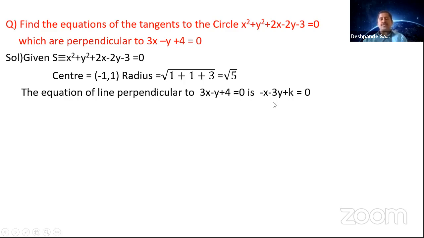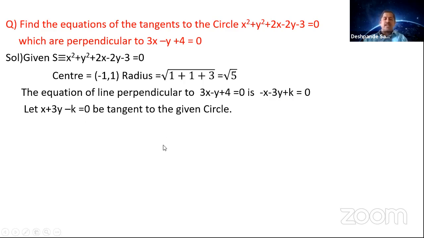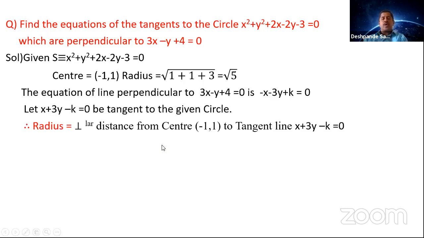So we can rearrange this, then the two negatives and one positive, we can write as x plus 3y minus k is equal to 0. So you are calling this as the tangent to the given circle. Okay, so what is the condition of tangency? The radius should be equal to the perpendicular distance from the center of the circle to the line. So radius is equal to the perpendicular distance from center. What is center here? Minus 1 comma 1, and the tangent is x plus 3y minus k is equal to 0. So you are going to find the value of k here.